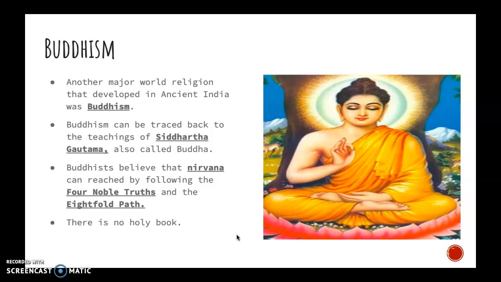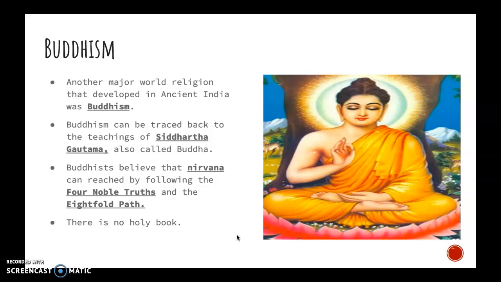The second largest religion in India is Buddhism. Buddhism can be traced back to the teachings of Siddhartha Gautama, who is also referred to as Buddha. Buddha is a very cultural symbol of India, kind of represented like the picture on the right of a person sitting in some sort of robe. Usually Buddha is really fat. That's how most people, Westerners, see Buddha.